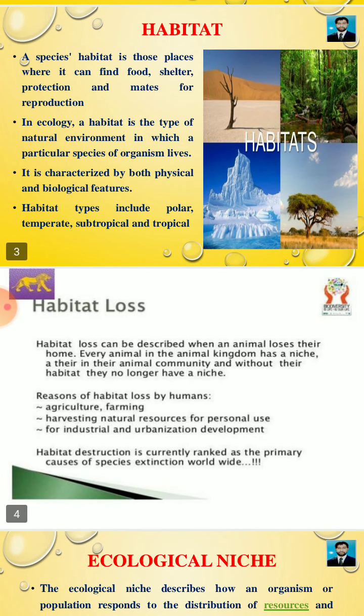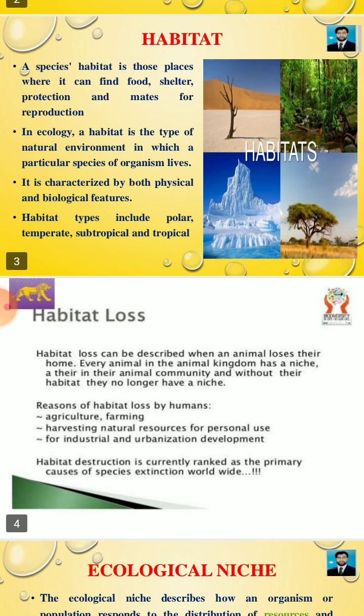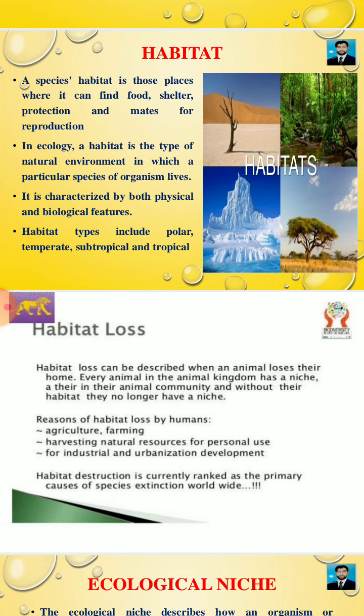Habitat. A species' habitat is those places where it can find food, shelter, protection, and mates for reproduction. Clear? In ecology, a habitat is the type of natural environment in which a particular species of organism lives. It is characterized by both physical and biological features. Habitat types include polar, temperate, subtropical, and tropical regions.